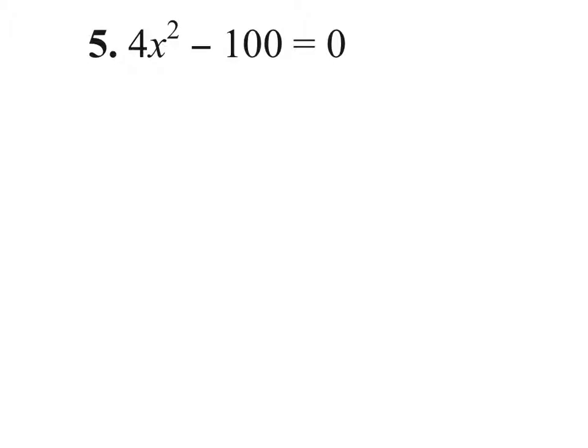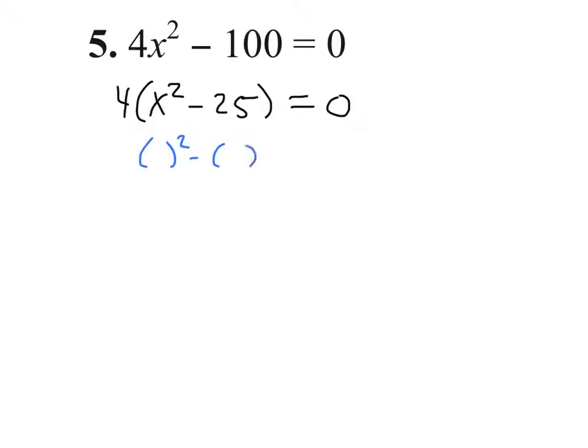But before we work difference of squares, we should be looking for a what? What is always rule 1? Rule 1 is always GCF. So is there a GCF? Yeah, 4. Left with x squared minus 25. Now we want to factor this difference of squares, x squared minus 25. So remember, we think of that as what squared minus what squared. So x goes in the first set of parentheses and 5 goes in the second set of parentheses.